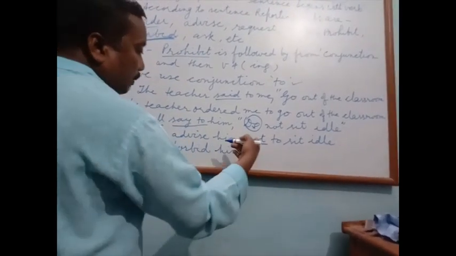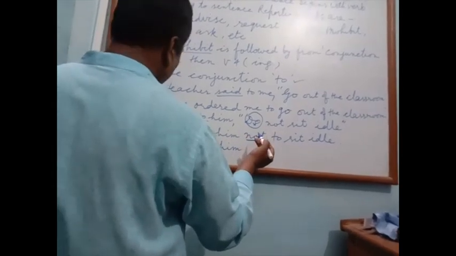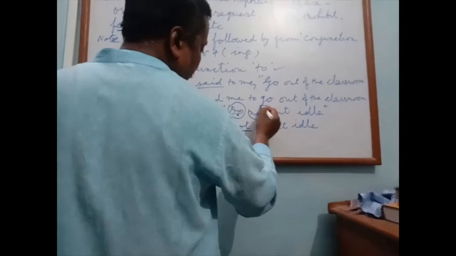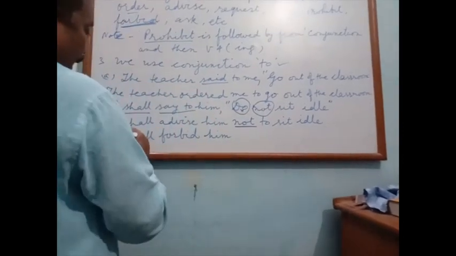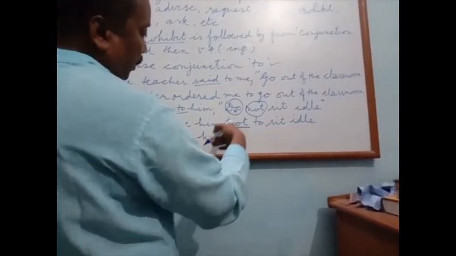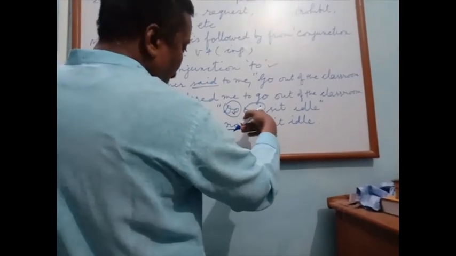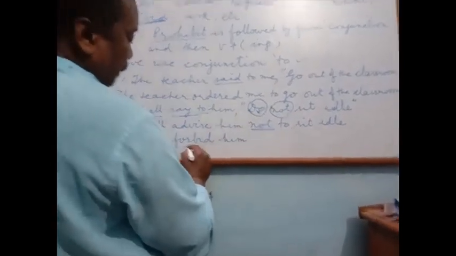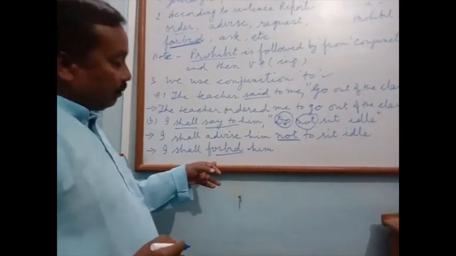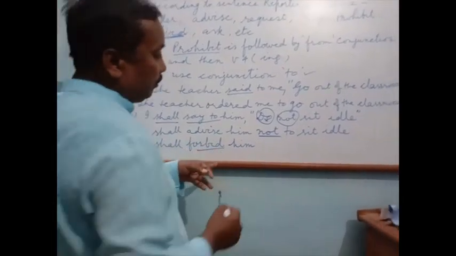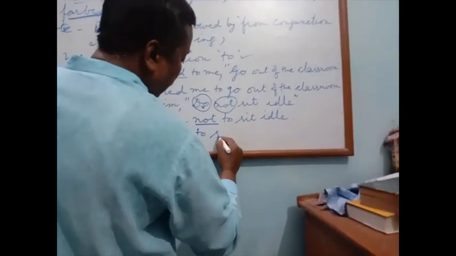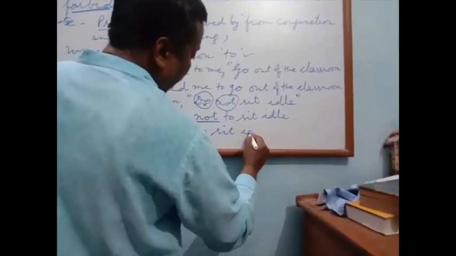Forbid gives the negative sense, so not will also be deleted. Do already deleted. Not is also deleted. Why? Because this gives the negative sense. Forbid means mana karna. I shall forbid him. Conjunction to sit idle.